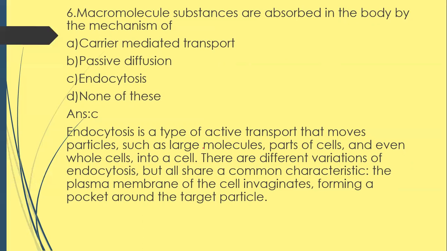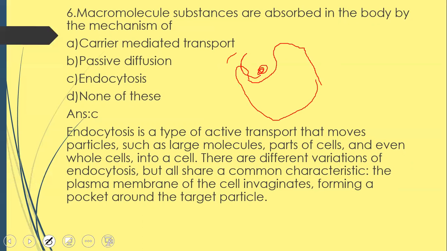So suppose this is a particle. The cell invaginates, forming a pocket around this target molecule, around this target particle, and engulfs it. That is known as endocytosis. It's a type of active transport.